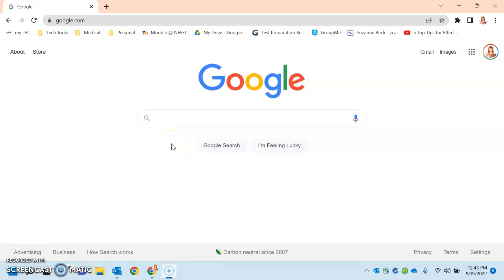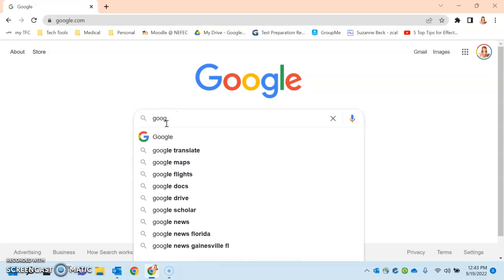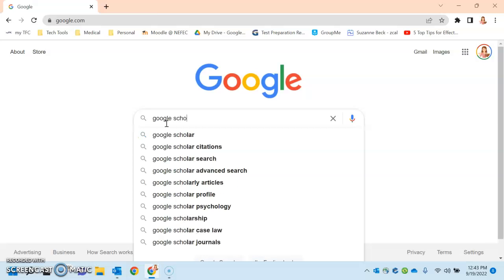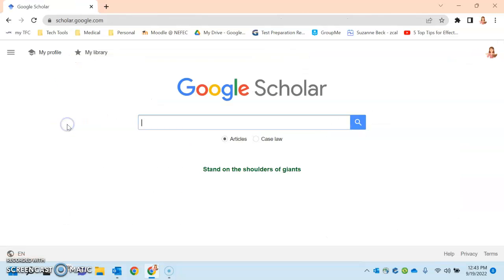Hi, I just wanted to do a quick video on how to do a search for a journal article or an article of any sort, but the easiest place to go would be Google Scholar. So I'm actually just going to type Google Scholar into my search bar. You can type it into your URL bar at the top if you want. But whenever you get in here, you can see it goes to scholar.google.com.